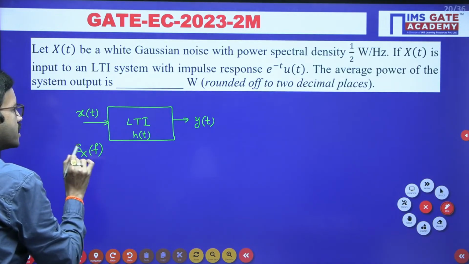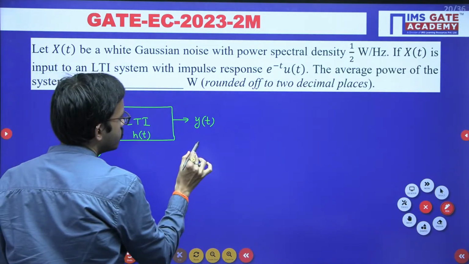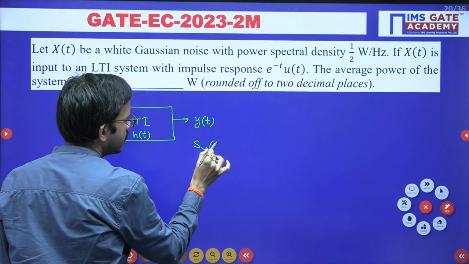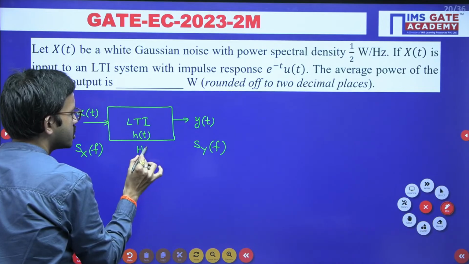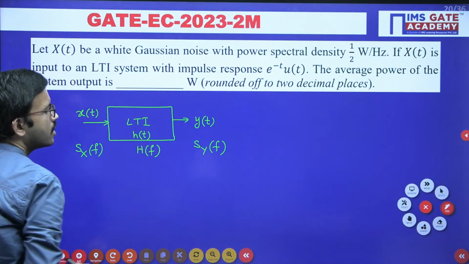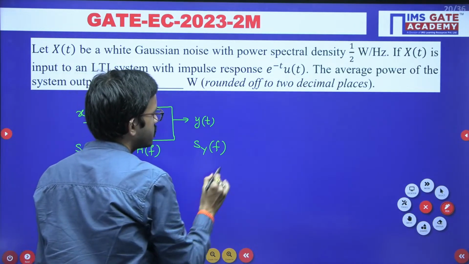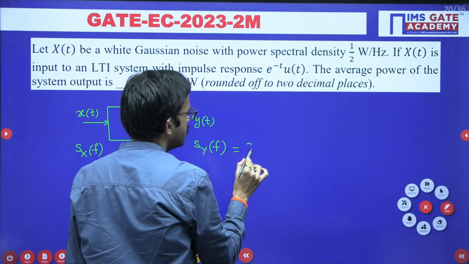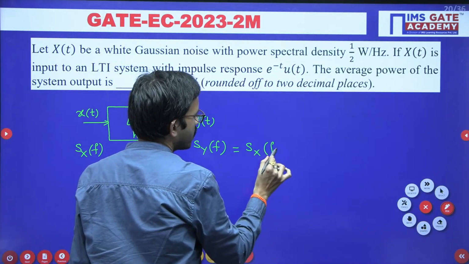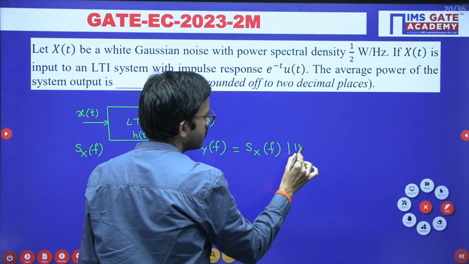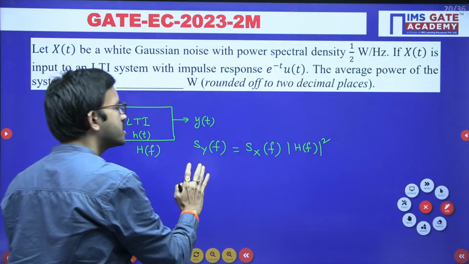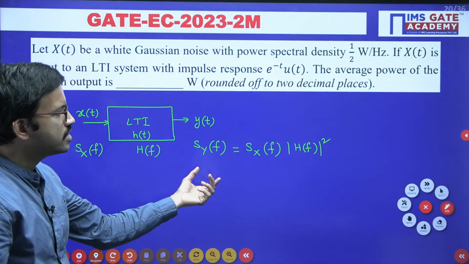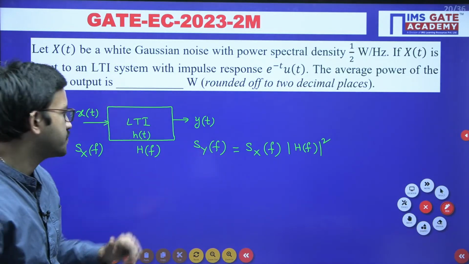This is the power spectral density at the input side, and you want to calculate the power spectral density at the output side. The transfer function is h of f. The output power spectral density is the input power spectral density times magnitude of h of f whole square.